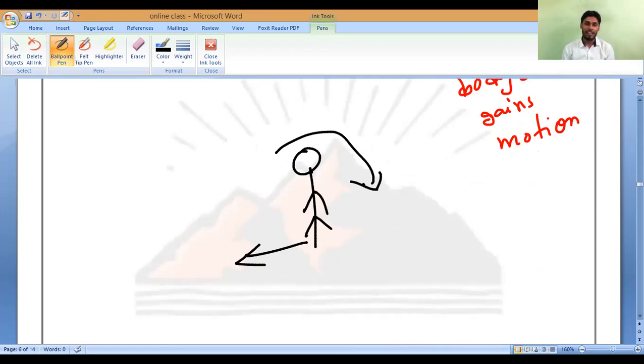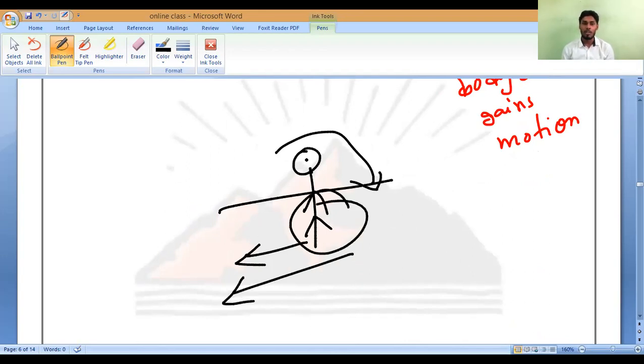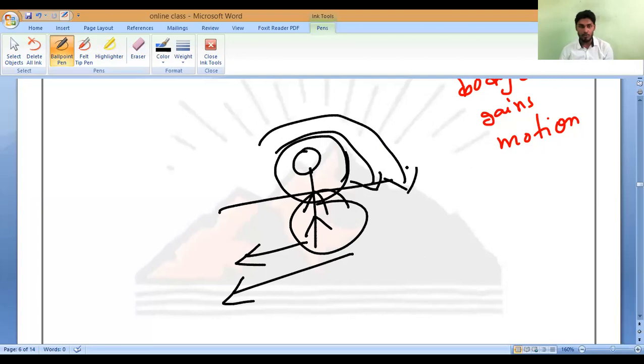This is what happens in the case of a bus also. If the bus starts moving suddenly, our lower part of the body will gain the motion, but our upper part will still remain in a state of rest, so that we will fall in the backward direction. Do you understand, all of you?